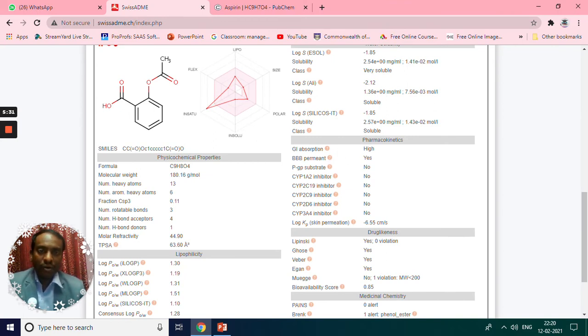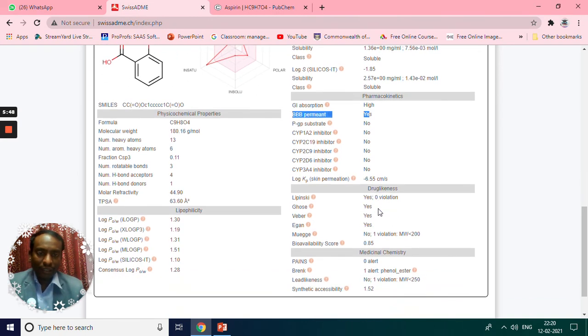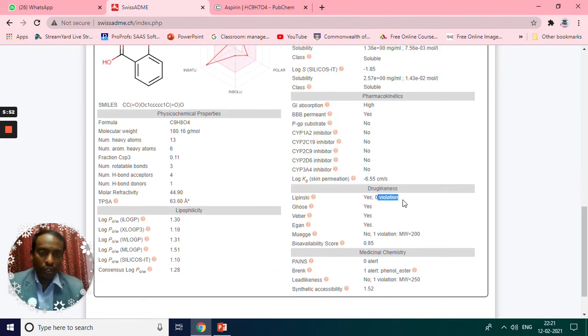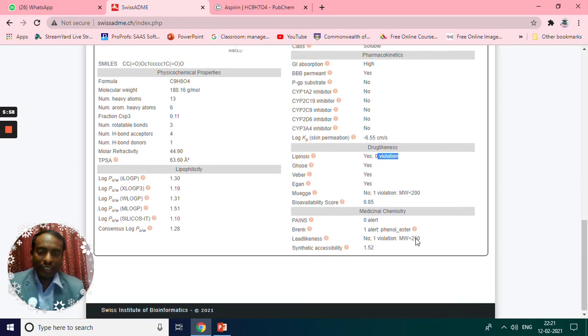These are the different pharmacokinetics. GI absorption is very high, blood-brain barrier permeation is yes, P-gp substrate no. There are different kinds of kinetic properties you'll get, so that we can design the drug molecule. You can use different polymers to deliver the drug at a particular site of action. For drug-likeness, as per the Lipinski rule, there is no violation, 0 violations. Ghose rule is also followed. Bioavailability score is 0.85. This is the kind of thing we can get.